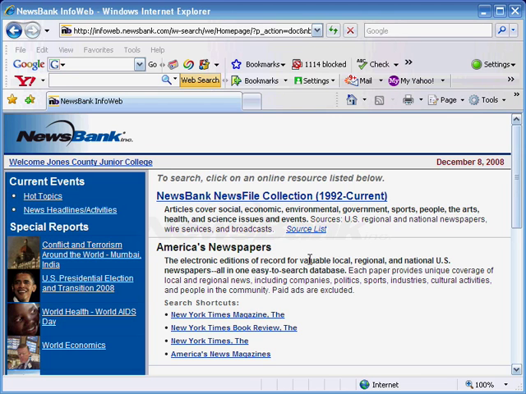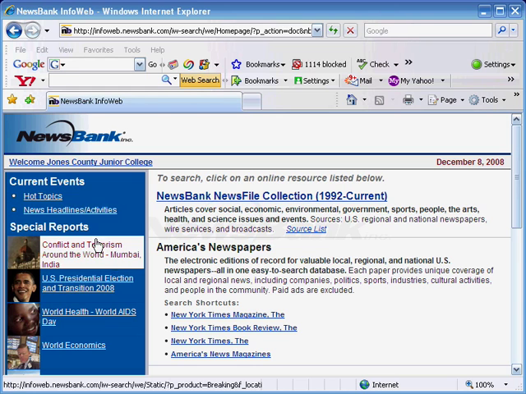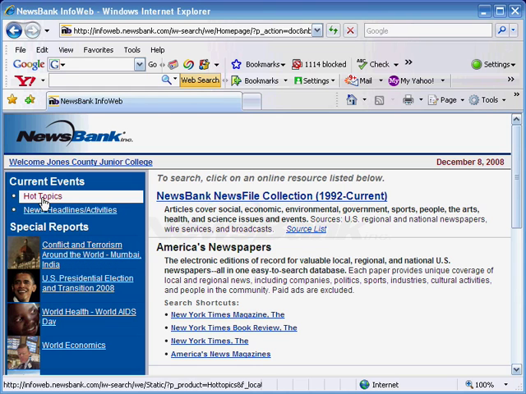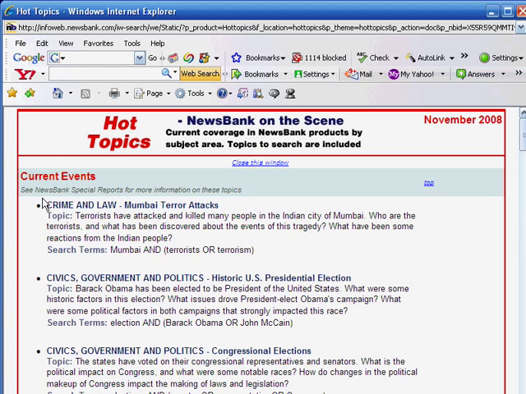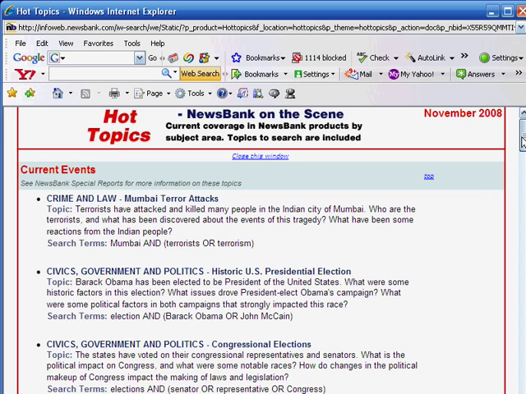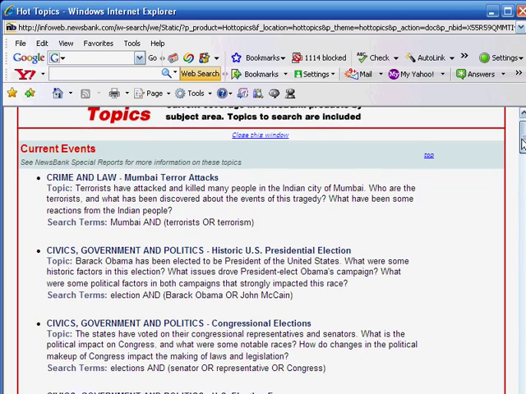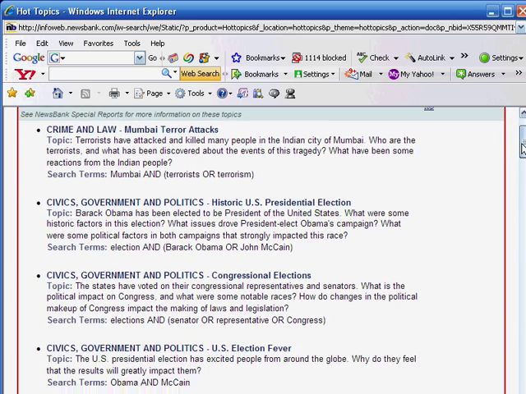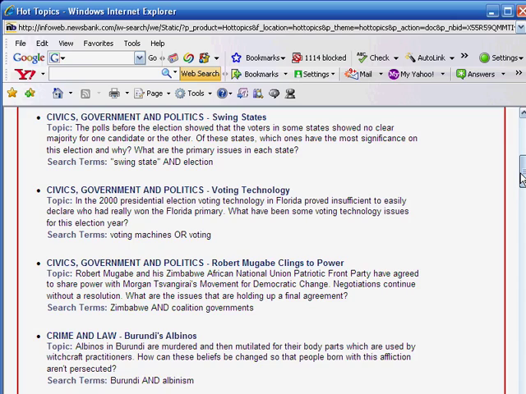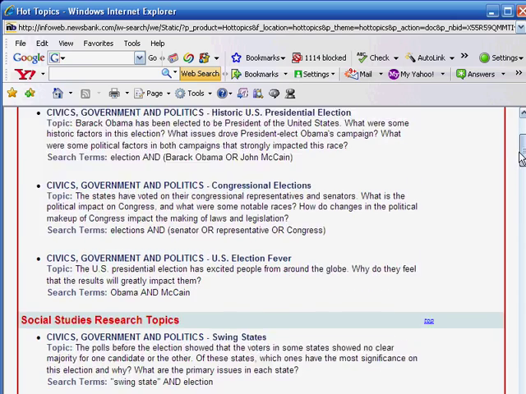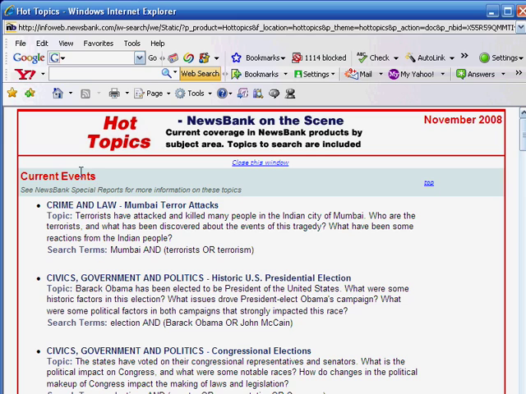So if you want to start, instead of doing a search to start out with, start looking at some things like the hot topics that Newsbank has set up. If you click there, you see that they'll include some topics that have been very prevalent in the news lately. Here we have some terrorism topics, election topics, and things like that listed because these are things that have recently been in the news a great deal. So that's what you're going to find under hot topics. Topics that people have researched a great deal, topics that have mostly been in the news.